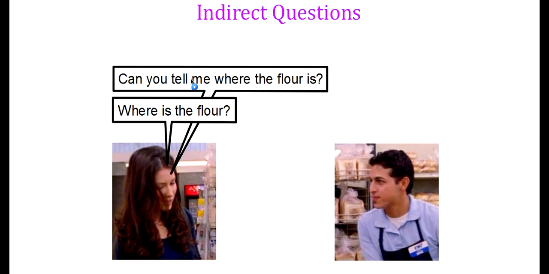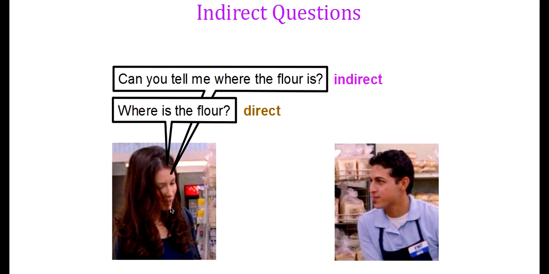She asked, can you tell me where the flour is? Now, both of these questions are asking for the same information, the location of the flour. But this first question on bottom, where is the flour, is a direct question. And this question here on top, can you tell me where the flour is, is an indirect question.